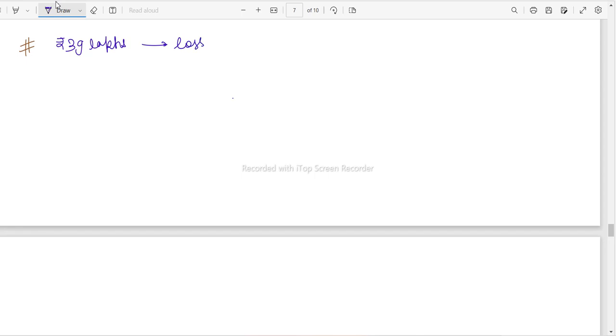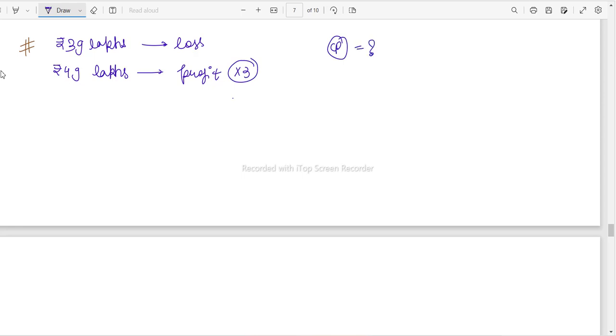If he had sold it for 49 lakhs, he would have gained a profit, which would have been 3 times the loss. Now you have to find the cost price.